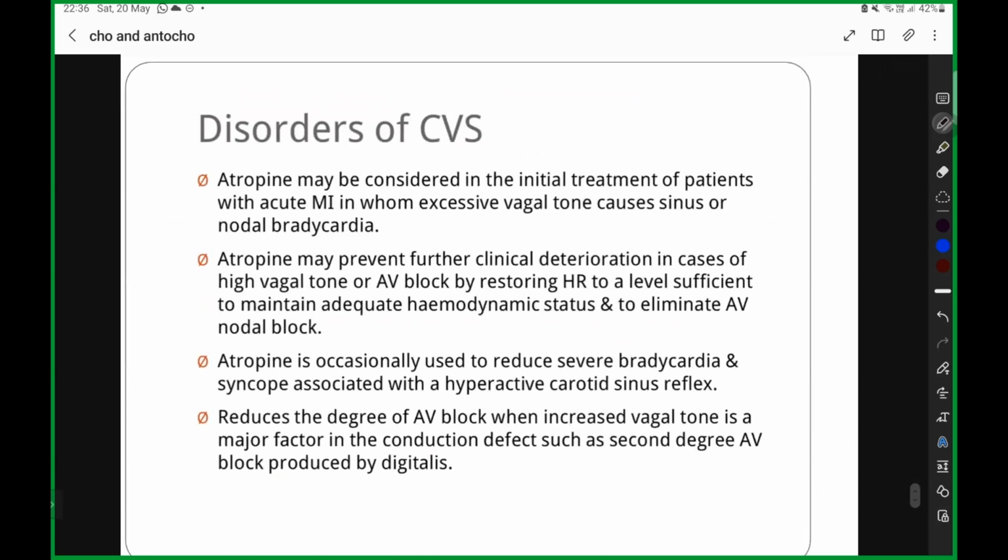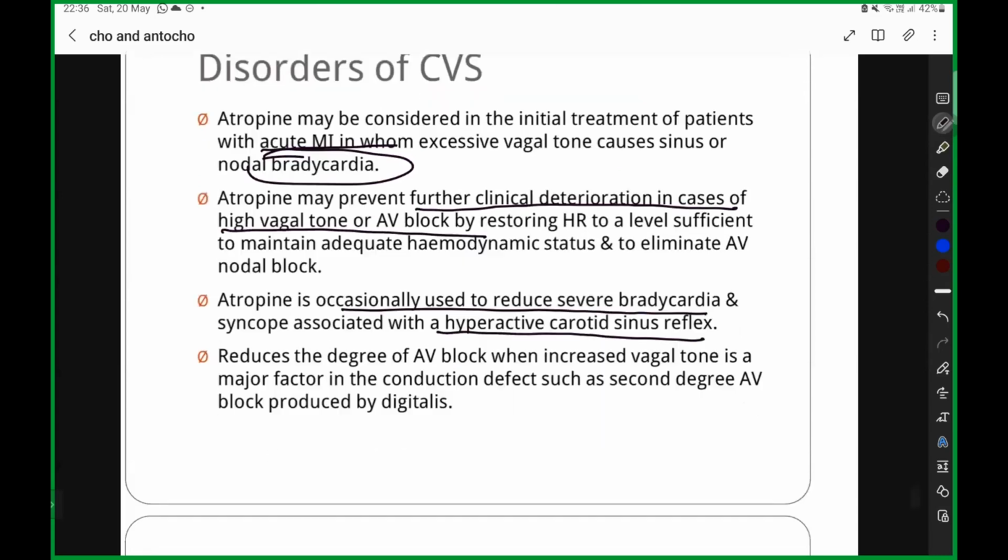Atropine in the CVS, what does it do? Initial treatment of patients with acute MI who will be having excessive vagal tone. You can decrease the vagal tone, and what happens? You can cause tachycardia instead of the bradycardia that is occurring. Atropine also prevents further clinical deterioration in case of high vagal tone. So atropine is occasionally used to reduce the severe bradycardia and syncope associated with the hyperactive carotid sinus reflex.